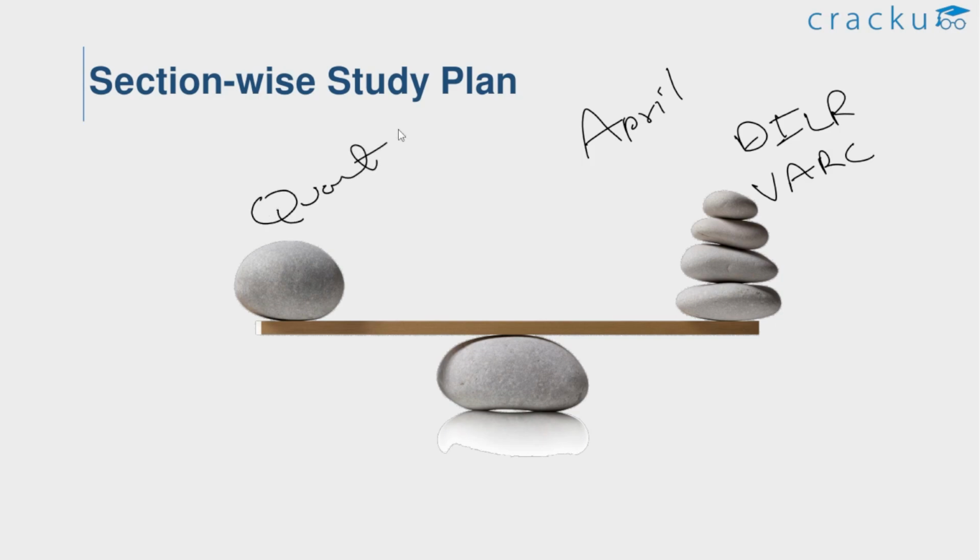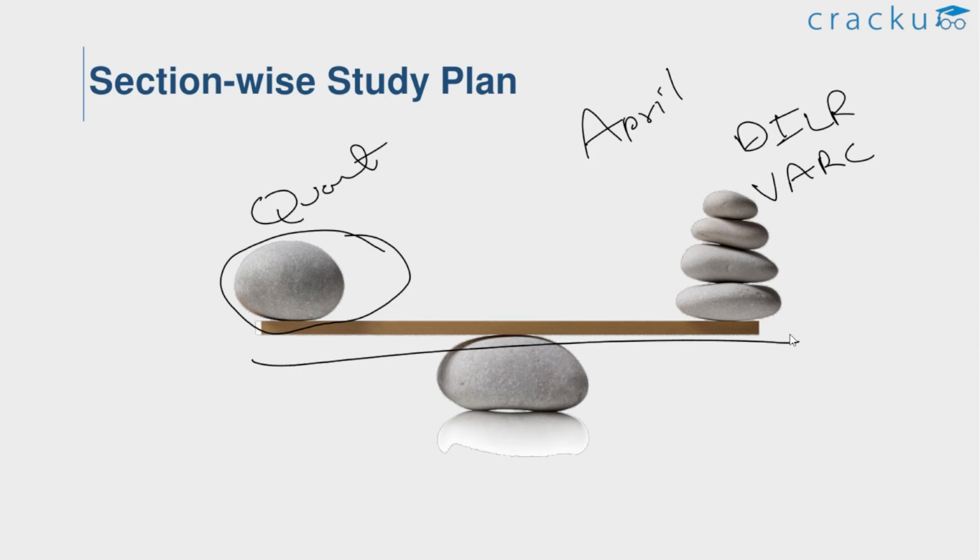He realizes that there is not enough time to complete the syllabus because the quant section is one of the big rocks for this person compared to the DILR and VARC sections. So this is the imbalance in the sections, which is a terrible mistake made by many aspirants. So try to balance all the sections. Now let us see the section wise study plan.